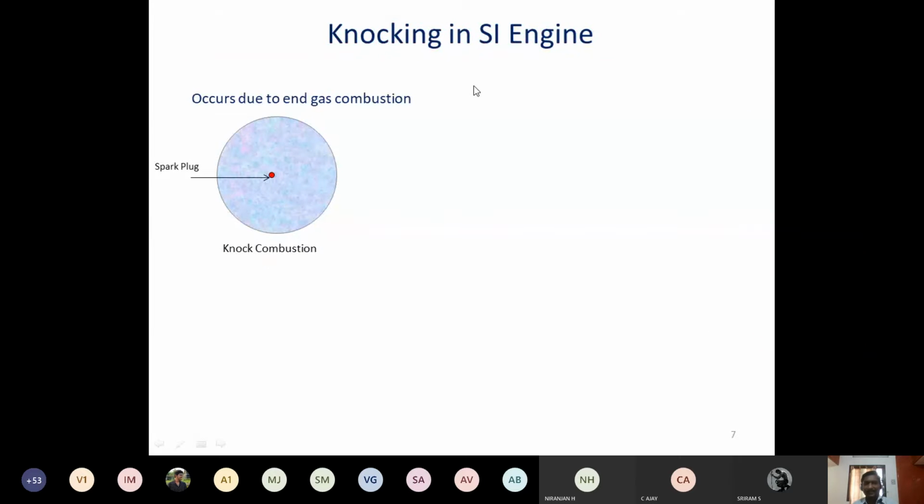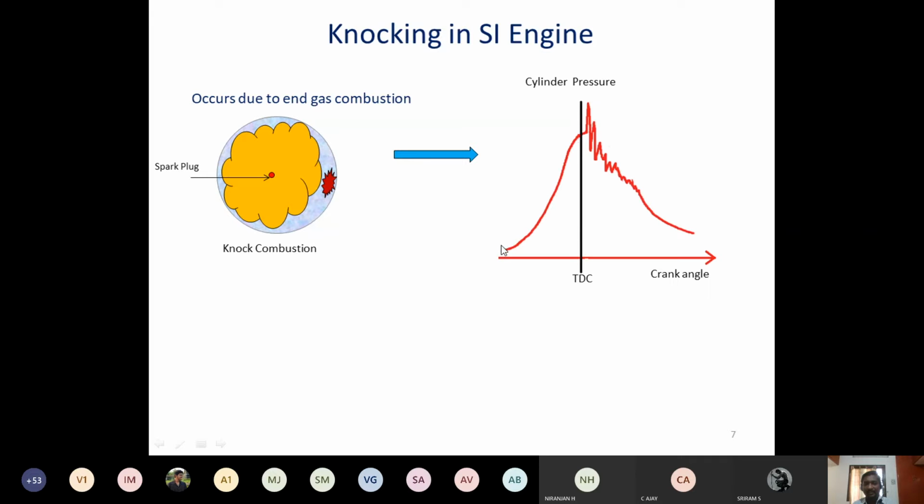Now, this knocking in SI engine, which I have told you: after the introduction of the spark, the flame advances, and once the temperature of the unburnt air fuel mixture reaches the auto ignition temperature, then knocking happens, and as a result there will be a lot of variations of the pressure inside the engine cylinder, right?